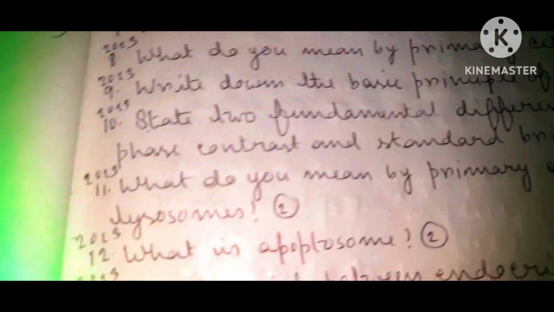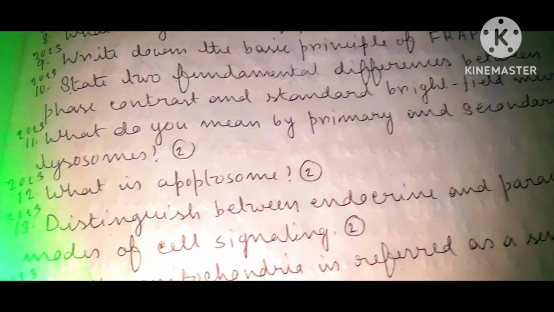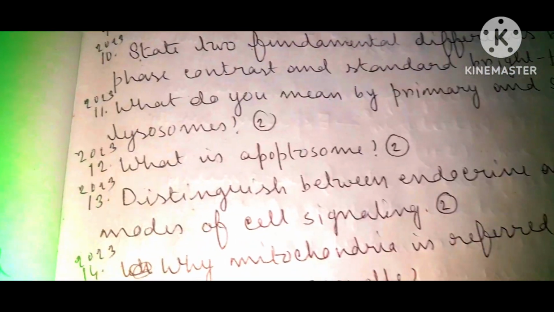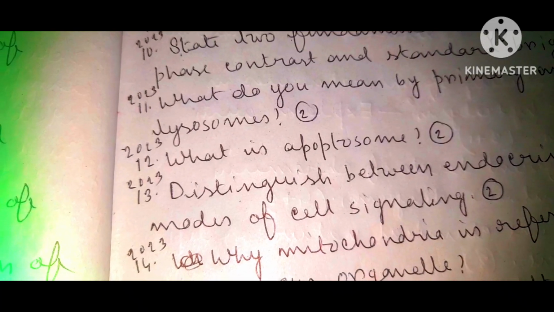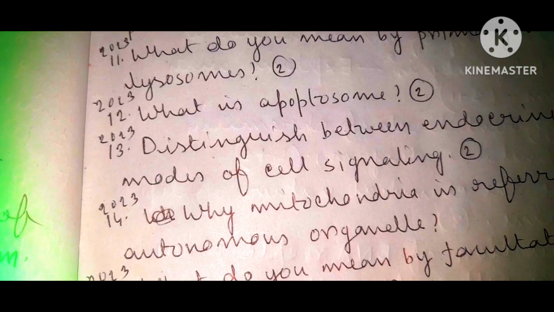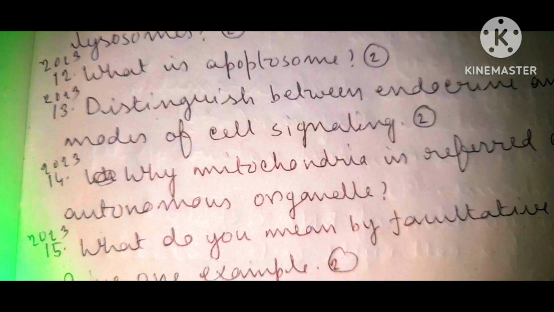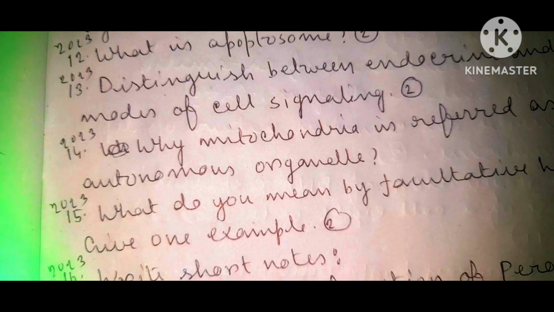State 2 fundamental differences between phase contrast and standard bright field microscope, carrying 2 marks. What do you mean by primary and secondary lysosomes, carrying 2 marks? What is apoptosome, carrying 2 marks? Distinguish between endocrine and paracrine modes of cell signaling, carrying 2 marks.